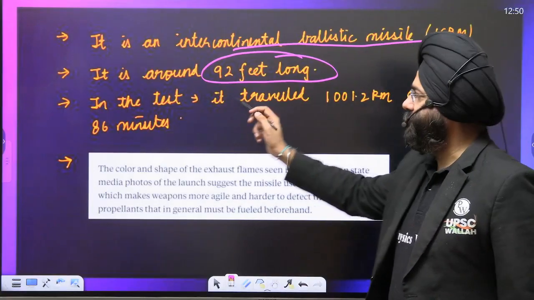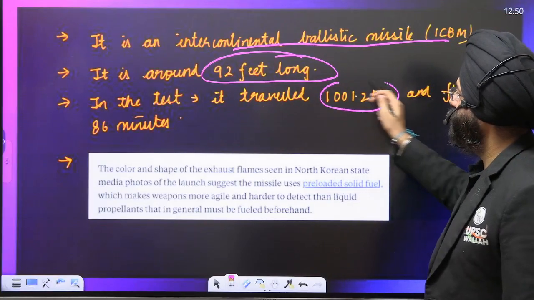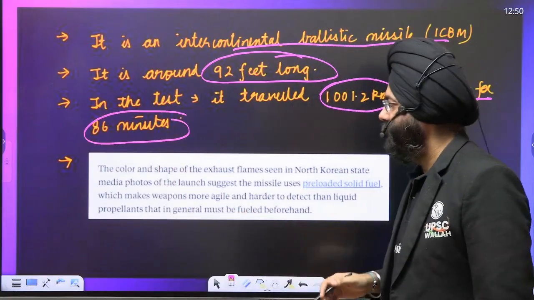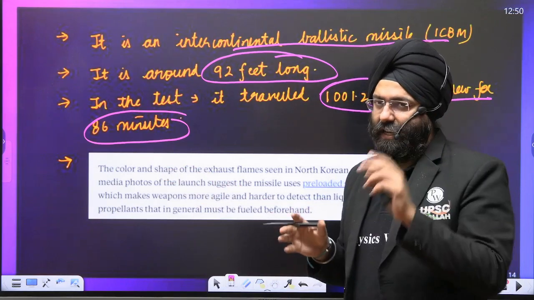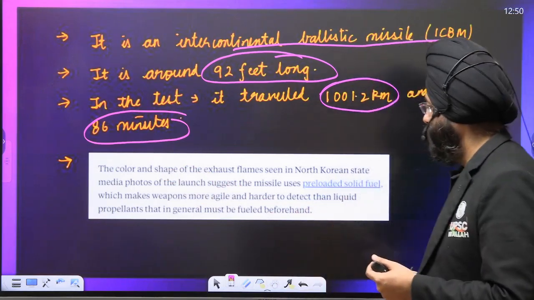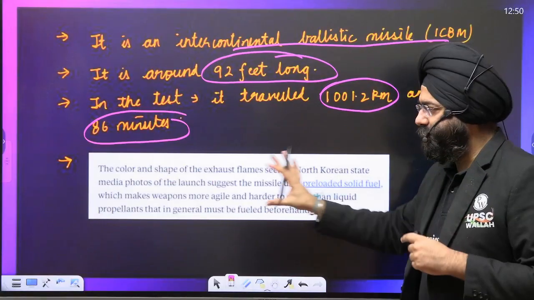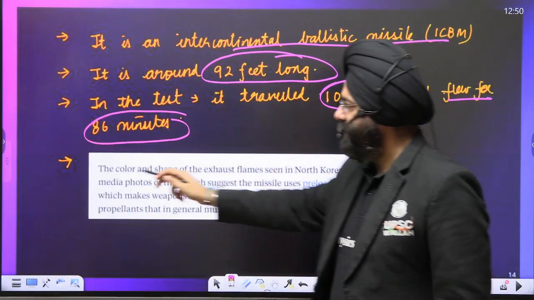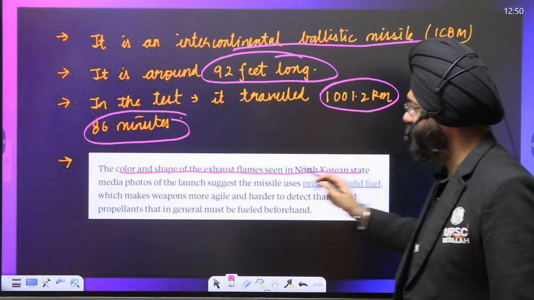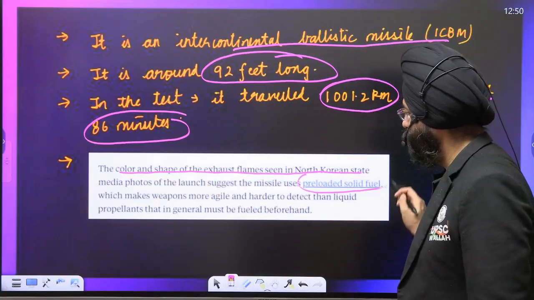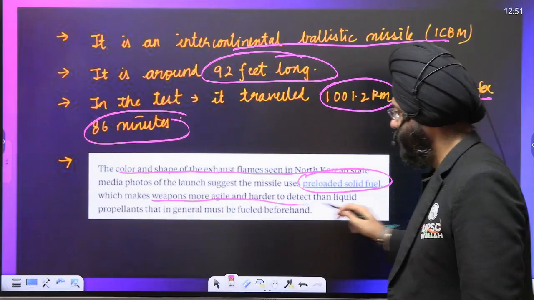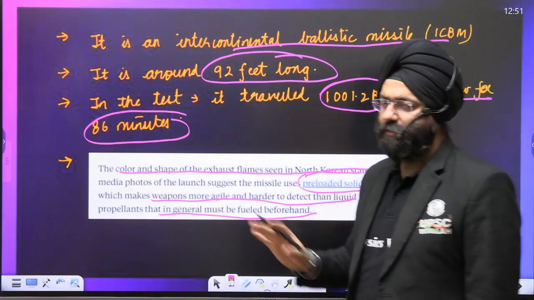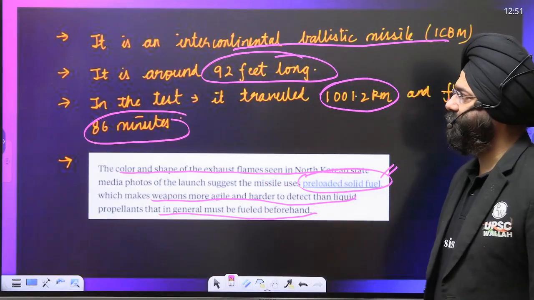In the test that took place, it traveled 1001 kilometers and flew for 86 minutes. And this is something huge. Please understand that we do not know exactly whether it has a liquid fuel or a solid fuel. Now, this is a certain presumption. That is why I pasted a photo based on a news report in the United States. It says that the color and shape of the exhaust flames in North Korea's launch suggest that the missile uses preloaded solid fuel, which makes the weapon more agile and harder to detect than liquid propellants, which in general must be fueled beforehand. So it is presumed that it is preloaded with a solid fuel. So this is something you should know.